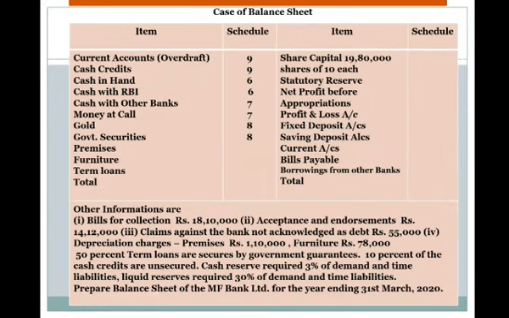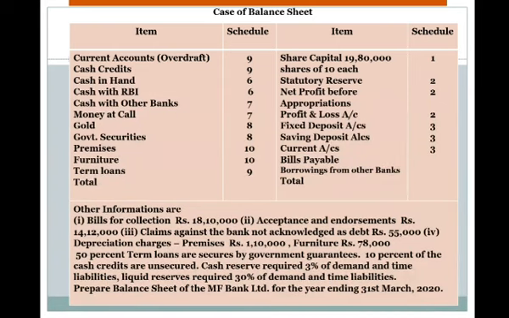Government securities, 8. Premises, 10. Furniture, 10. Term loans, 9. Share capital, 1. Statutory reserve, 2. Net profit before appropriation, 2. Profit and loss, 2. Fixed deposits, 3. Saving deposit account, 3.